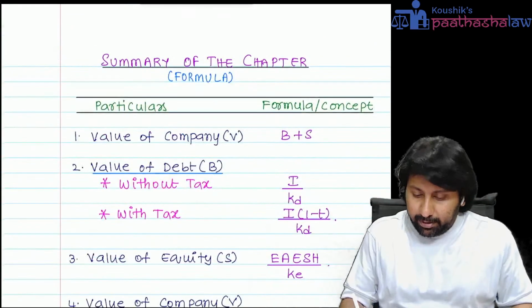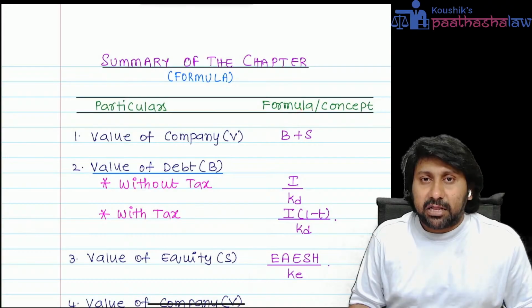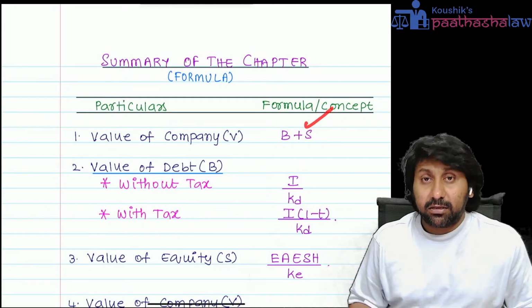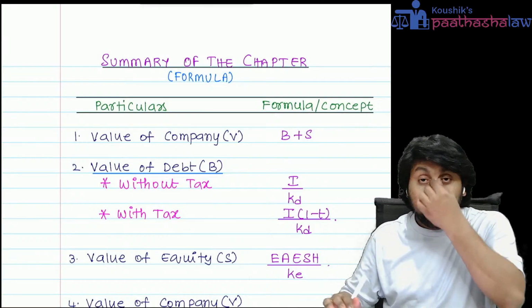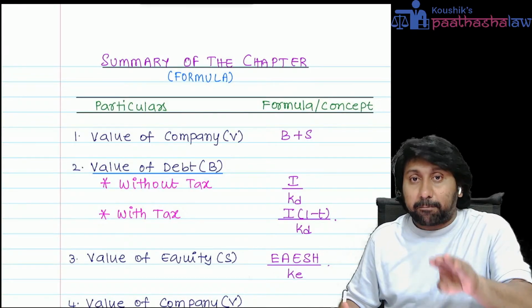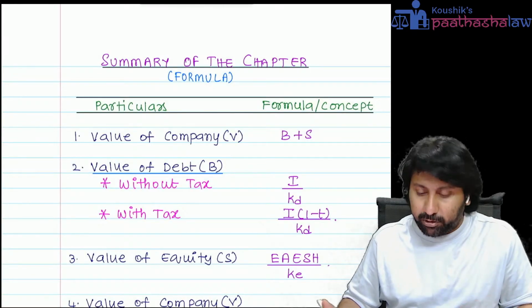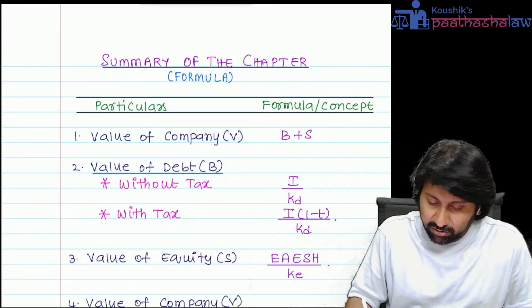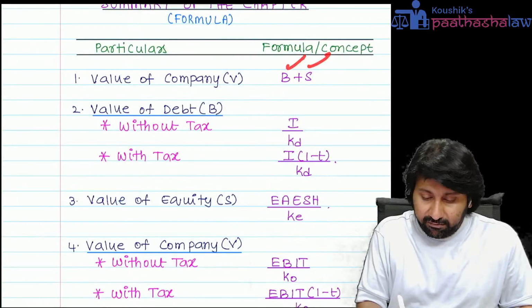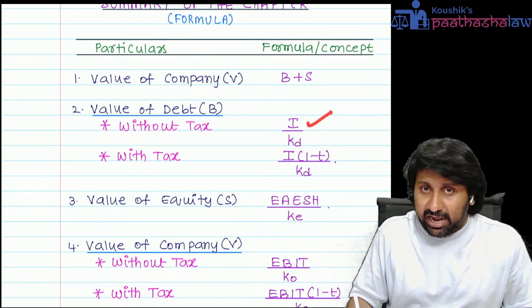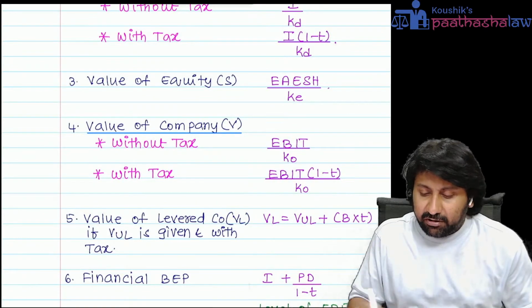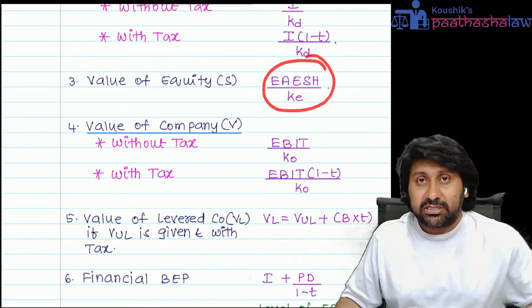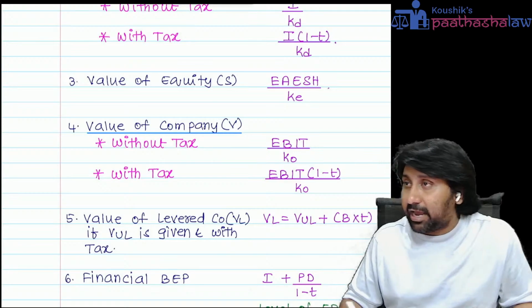So value of company is nothing but B plus S. Remember, these formulas are very important. We will solve two, three problems now. In the problems, once we start applying the formula, then you will understand the importance. Okay. Value of company, B plus S. Value of debt, I by KD without tax, I into 1 minus T by KD with the tax. Value of equity, EAESH, earnings available to equity shareholders divided by KE.